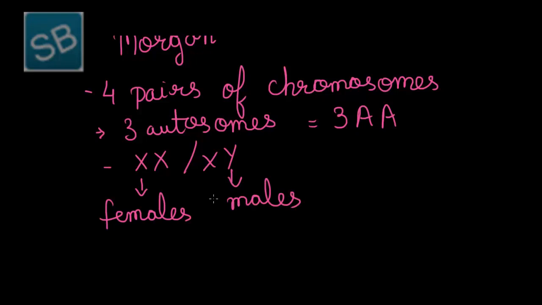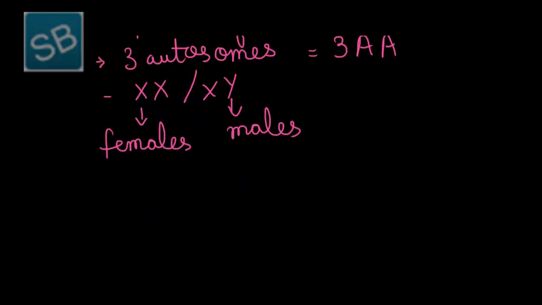So, in females the chromosomal arrangement is 3AA plus XX, and in males it is 3AA plus XY.